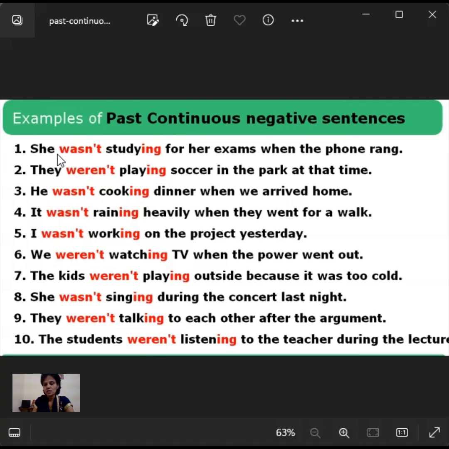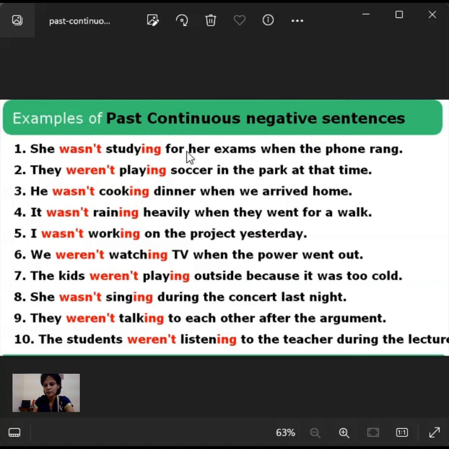First one, she was not studying for her exams when the phone rang. She was not studying when the phone started ringing. That time, this action did not happen. So when the phone started ringing, that time she was not studying. That is what it means. She didn't study when the phone rang; that time she didn't study anything. That is what it means.